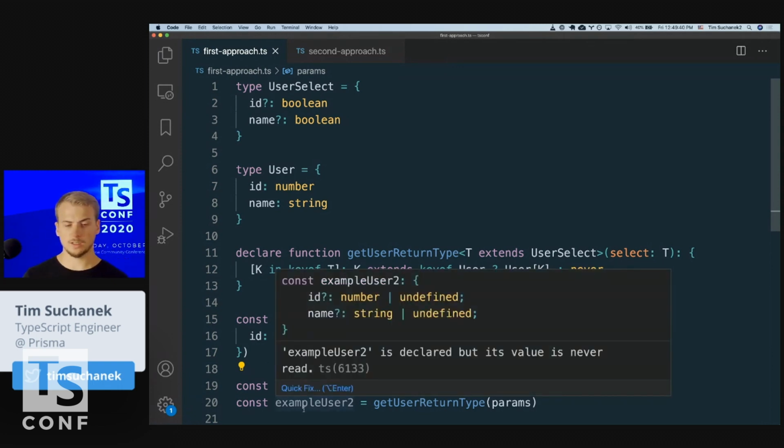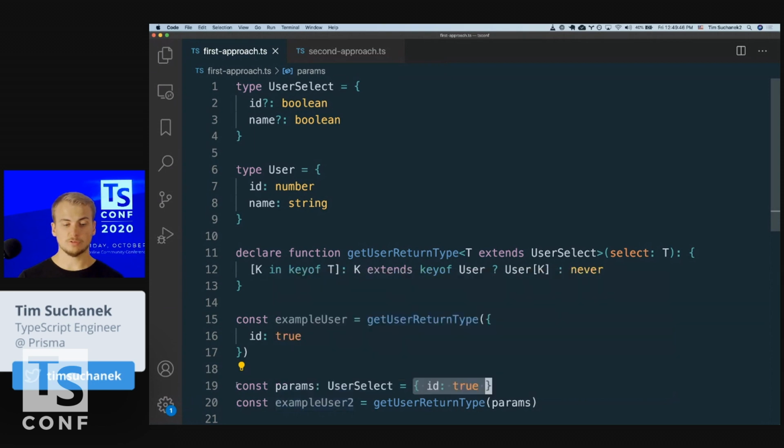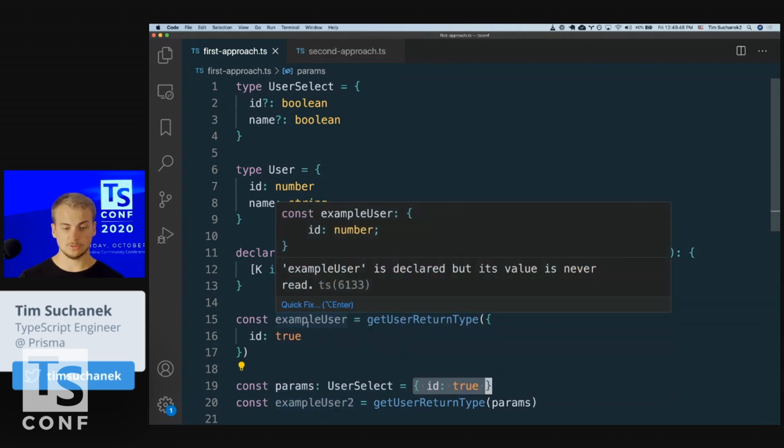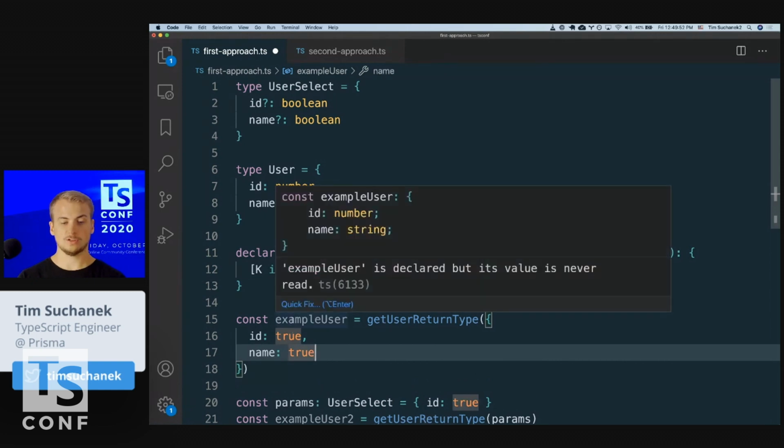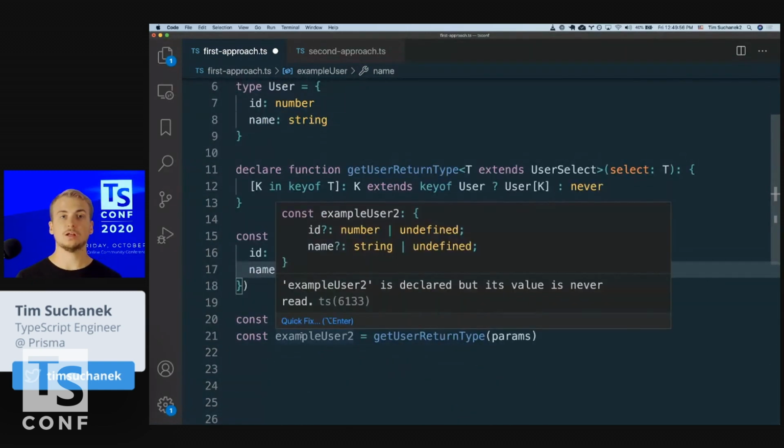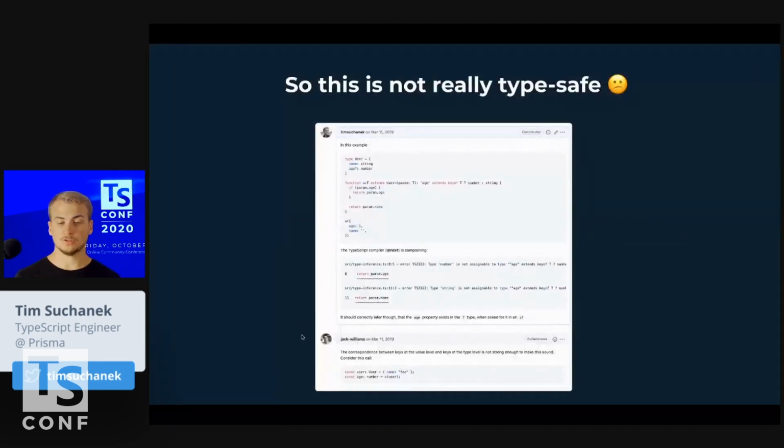And at Prisma, back then we didn't have an answer for this. And now you need to make a product decision. Do I move forward with this? Because this API is really nice. You can just type things in here. You can say name true, and you have that type properly. That's a really nice API to use, but it's not really type safe. So now you need to make a decision.